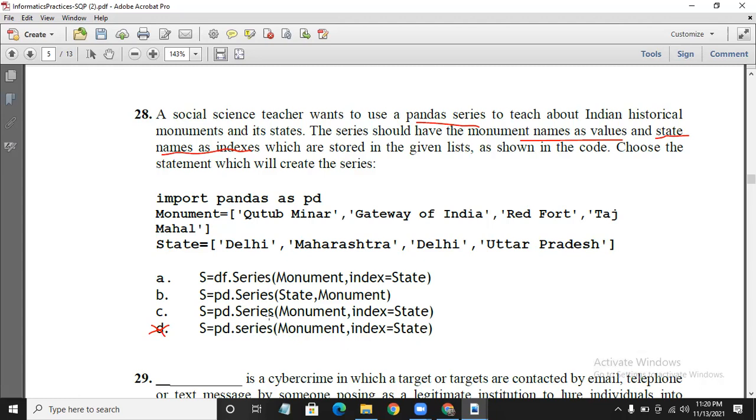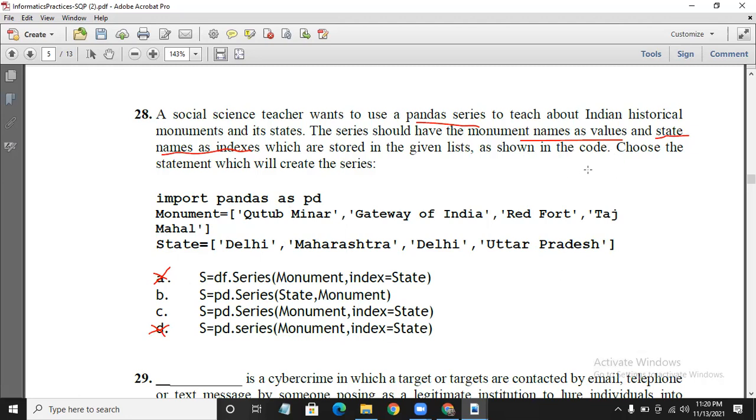Next, pd is the pandas library alias, but here df.series is given, so this is also wrong. It should be the pandas library dot Series.